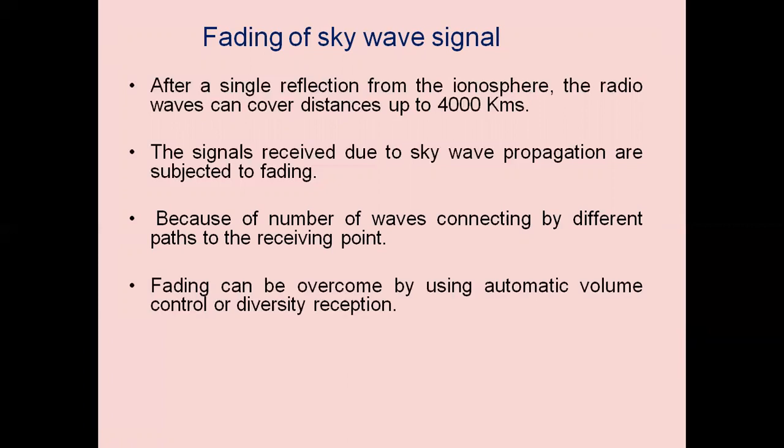Fading can be reduced by using automatic volume control, AVC or AGC, which we use to minimize the effects of fading. We also use diversity reception systems. Instead of receiving the signal through one path, we can receive the signal through two paths, which is space diversity, and we can also receive the signal through different frequencies, which is frequency diversity. We have different diversity reception techniques for reducing the effects of fading. We can also use automatic gain control to minimize the fading effect somewhat.